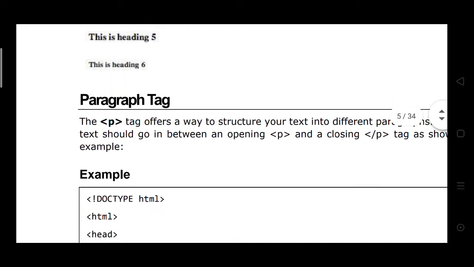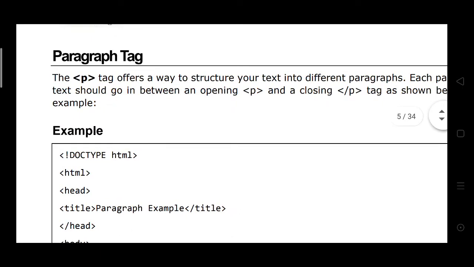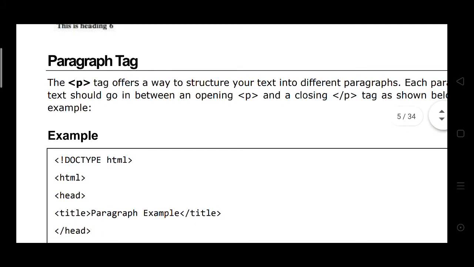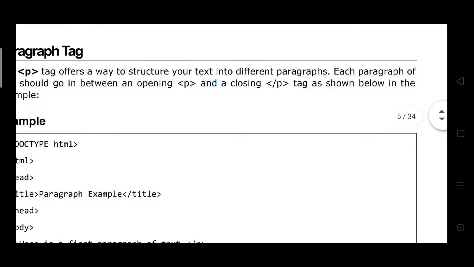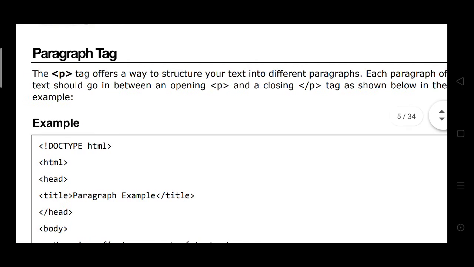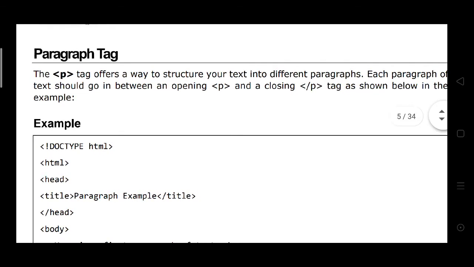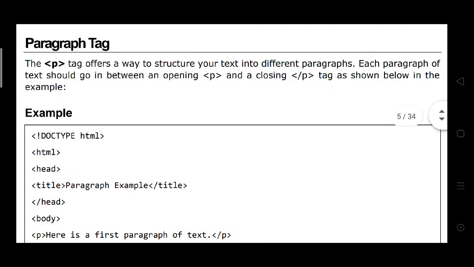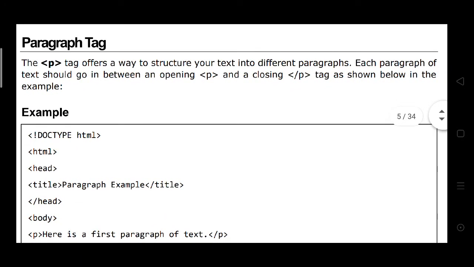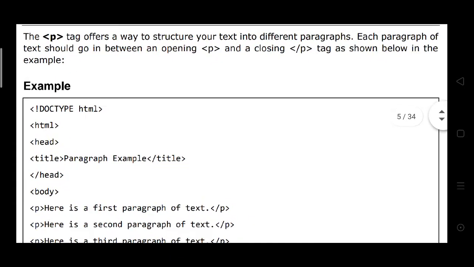The second one is the paragraph tag. The P tag offers a way to structure your text into different paragraphs. You may separate the different paragraphs by P. Each paragraph of text should go in between an opening P and closing P tag, as shown below in the example.